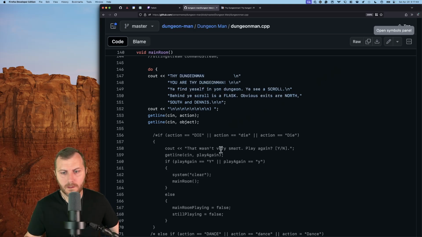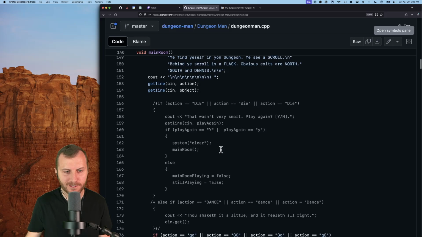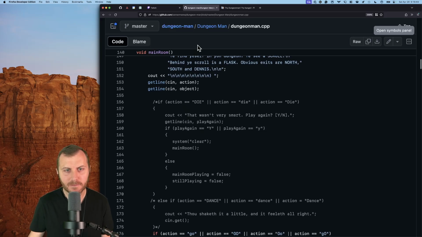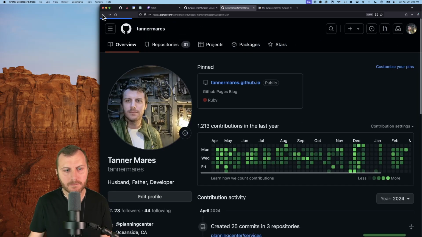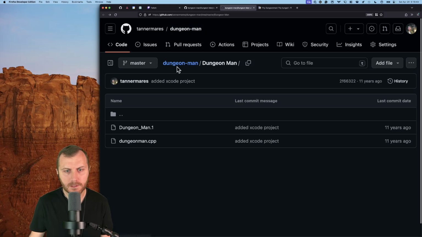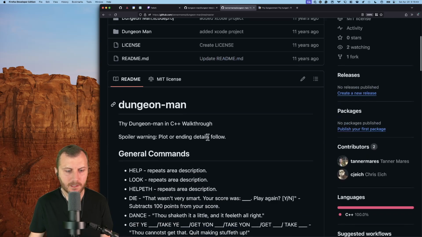So while reading this, bear with me, because all we need it for is where the actions are. We could probably just use the README and redefine this, but I thought it'd be fun to just look through how I did this. Because I think I stole from the Dungeon Man wiki. From the Dungeon Man wiki, there's a full spoiler.